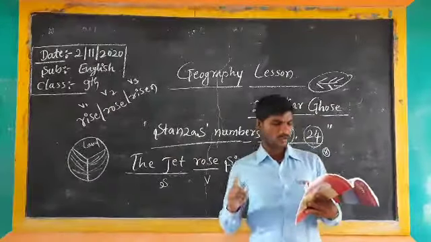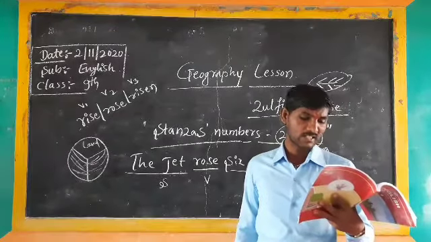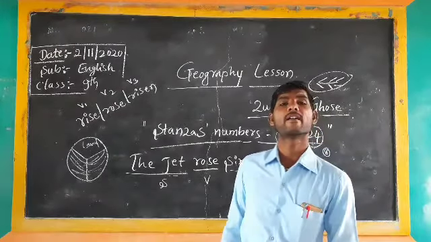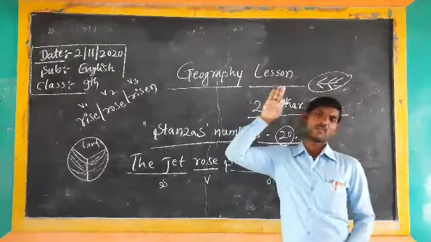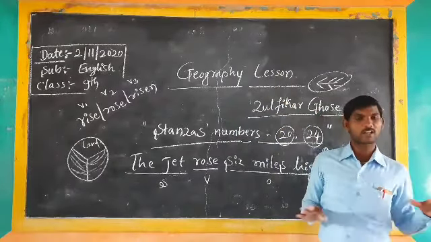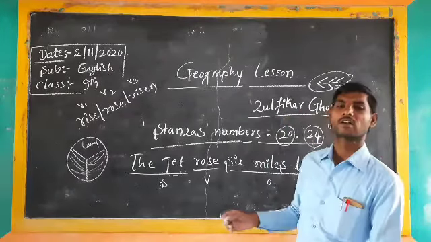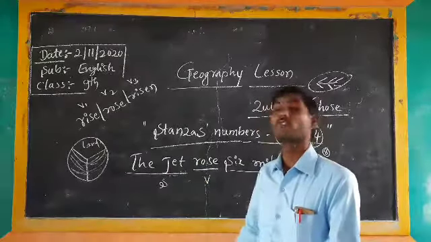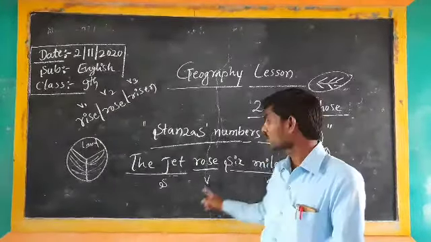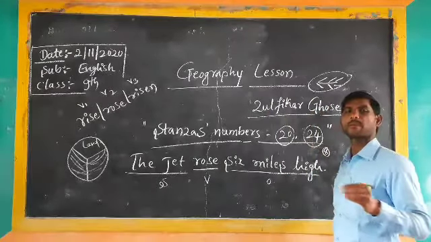The final, the last sentence: from the height, it was not clear why. When again and again we go to a height, it is not clear to find out the clear picture of the earth. So in this manner, we have to understand that totally. In the Geography Lesson, this poem is completed today.